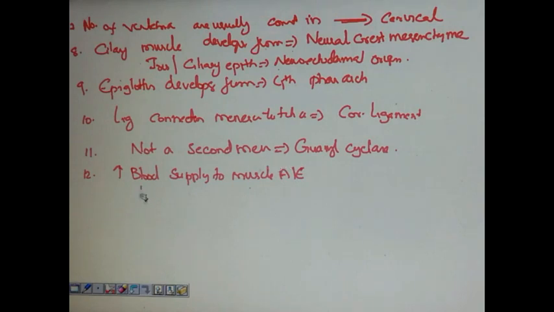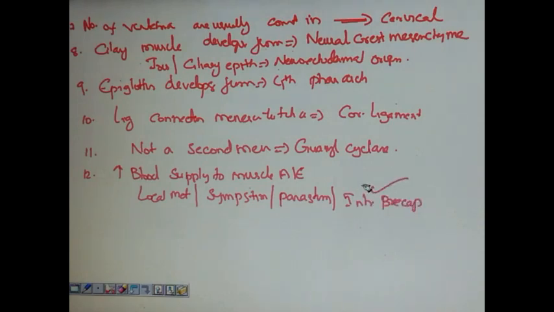The options were local metabolites, sympathetic stimulation, parasympathetic stimulation, and inhibition of beta receptors. The answer is inhibition of beta receptors, as local metabolites can increase vasodilation. Sympathetic and parasympathetic, called as sympathetic cholinergic system, they can also increase vasodilation.